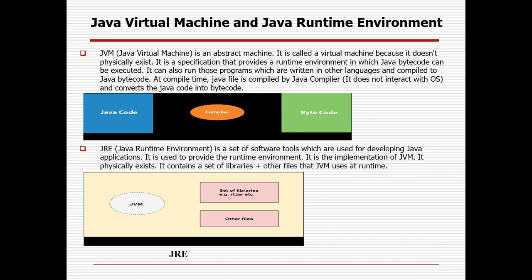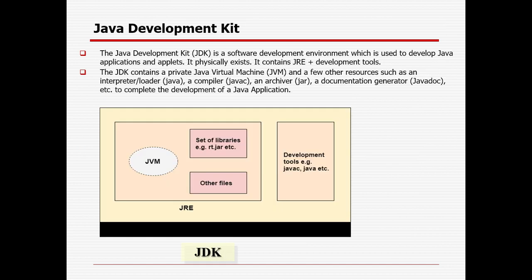But if you want to develop something or execute something, JDK is required, which gives the other tools to design your code and to run your program, right, with the help of the development tools called compiler, archiver, document generator, right, and the interpreter or loader, right.